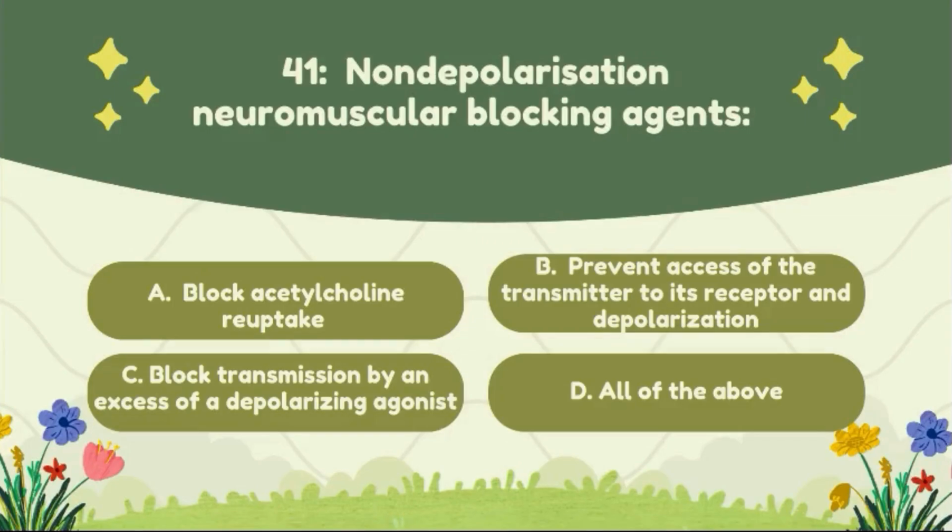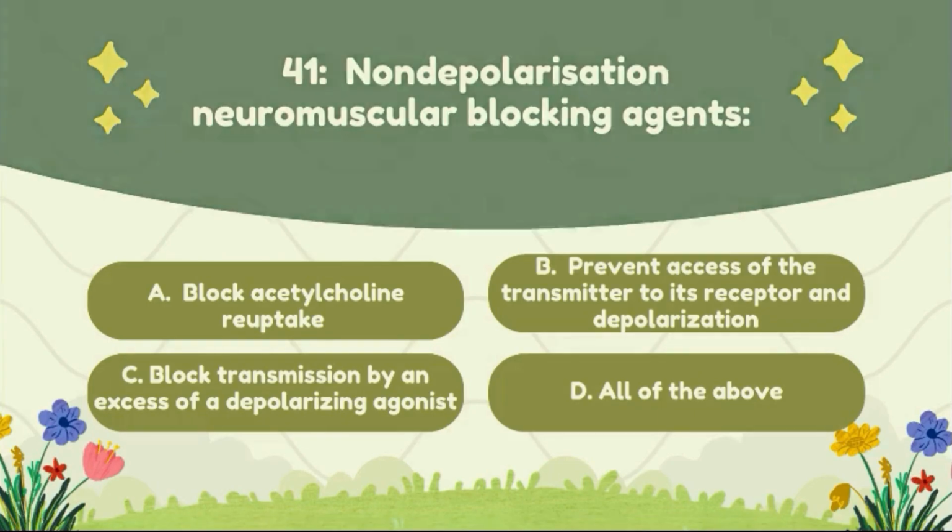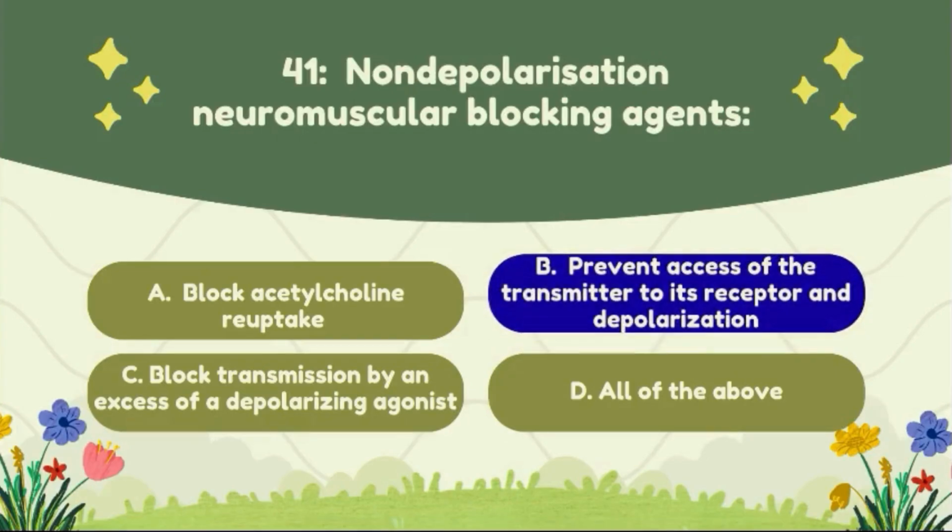Question number 41. Non-depolarizing neuromuscular blocking agents: option A, block acetylcholine reuptake; option B, prevent access of the transmitter to the receptor and depolarization; option C, block transmission by an excess of the depolarizing agonist; option D, all of the above. The correct answer to this question is option B, prevent access of the transmitter to its receptor and depolarization.